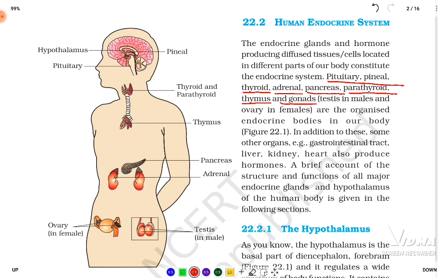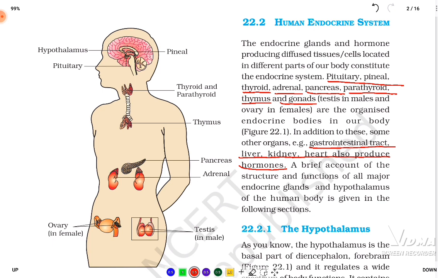Now, in addition to this, some other organs like gastrointestinal tract, liver, kidney, heart also produce hormones. Okay, so these are also hormone-producing organs like the liver, kidney, heart and gastrointestinal tract.